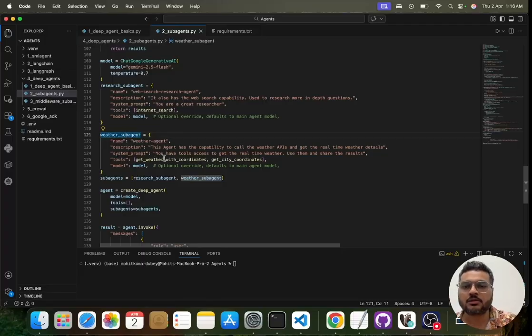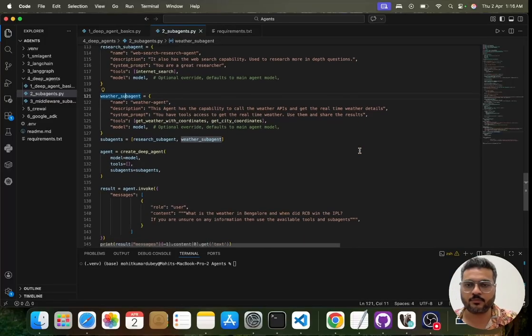That's why the description is there. The research agent has web search capability to research more in-depth questions, and this agent has the capability to call weather APIs and get real-time weather details. Using this, I am telling it what exactly these agents are able to do.